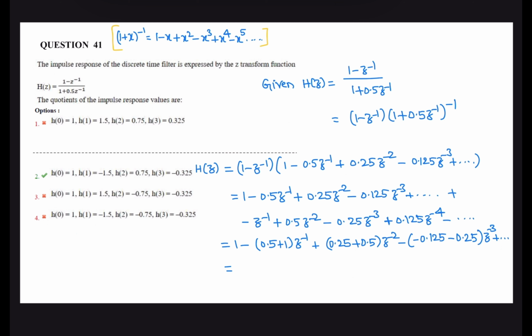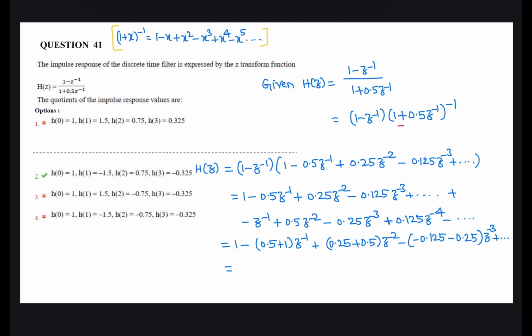Next question. The impulse response of a discrete time filter is expressed as follows. Given H of z is 1 minus z inverse over 1 plus 0.5 z inverse. So that is 1 minus z inverse, and the denominator is written as 1 plus 0.5 z inverse whole power minus 1. We know that 1 plus x whole power minus 1 is 1 minus x plus x square minus x cube and so on.